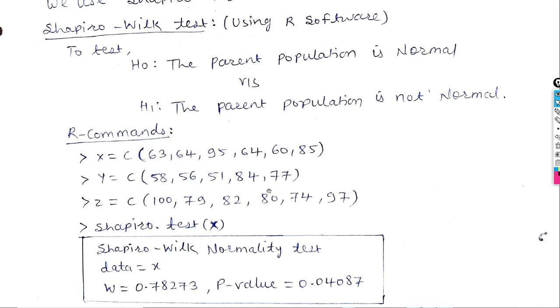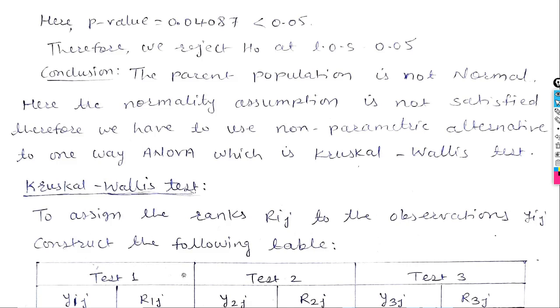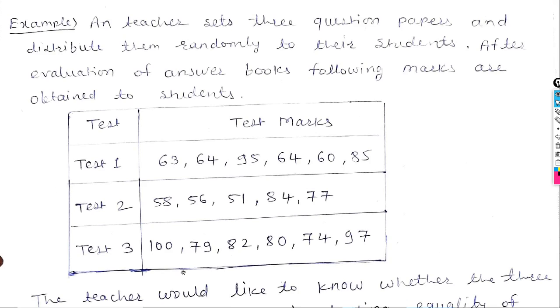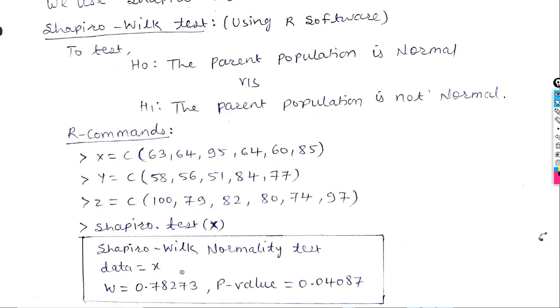If one of the populations does not follow normality, then don't use one-way ANOVA. Go for the Kruskal-Wallis test. So here, the value of test statistic W is 0.78273 and the p-value is 0.0408.